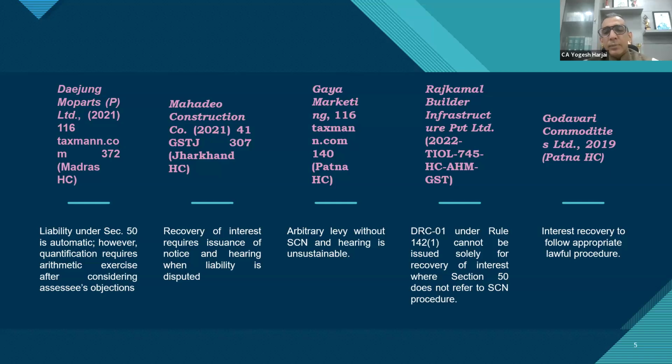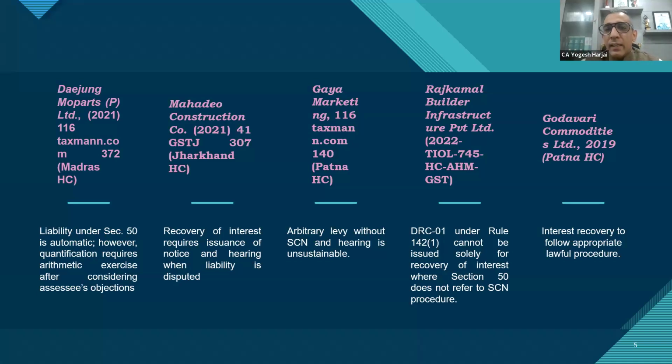Even in section 50 subsection 3, the input tax amount, I think 73, 74 to some extent take care of that. Why do I say that? When we talk about section 50 subsection 3 for the ITC reversal, it will always be in a case where the assessment has been made by the department. And 73, 74 say that tax along with interest has to be paid if you have to avoid the penalty.